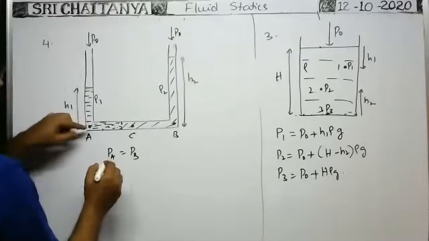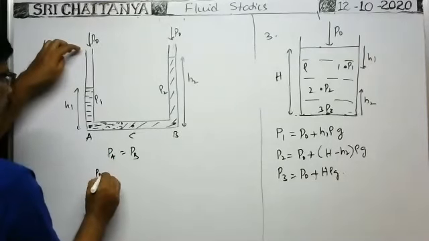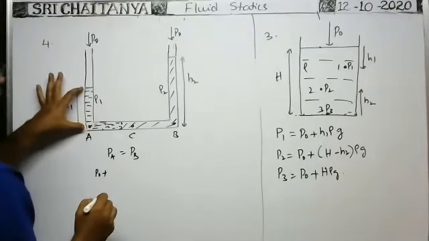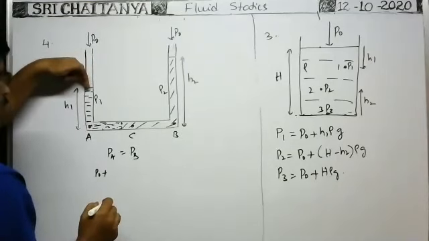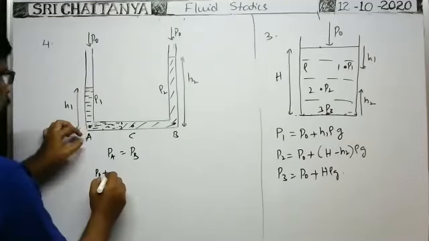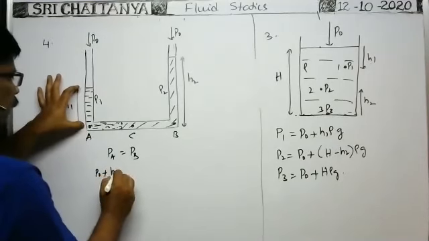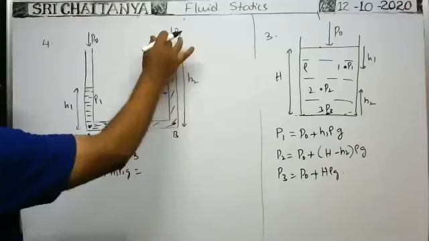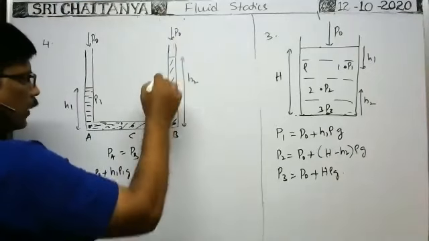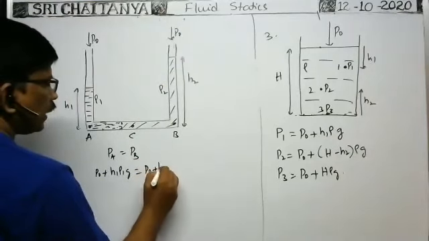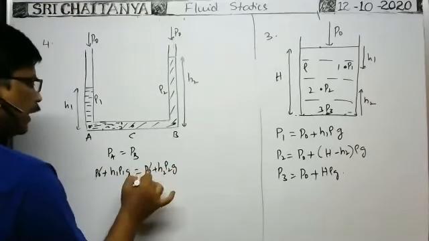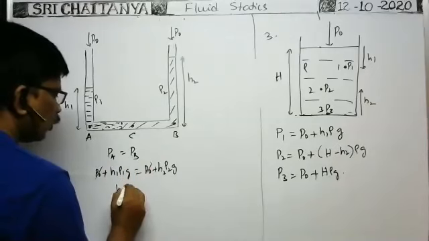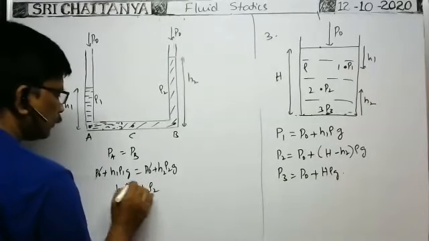Now the total pressure at this point means atmospheric pressure P0 plus the pressure due to the height of the liquid column. The pressure P0 acts on this surface, and the same pressure will act at this point. So P0 plus the pressure due to the height of the liquid column, H1 rho 1 into g, is equal to, at this point, atmospheric pressure P0 plus the pressure due to the height of the liquid column, H2 rho 2 into g. Therefore P0 cancels, g cancels. Therefore H1 rho 1 is equal to H2 rho 2.